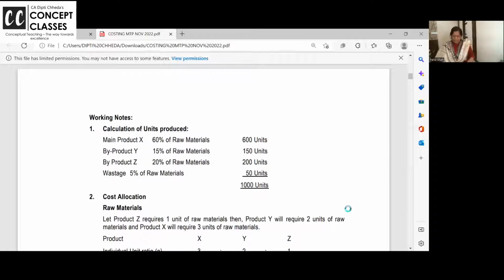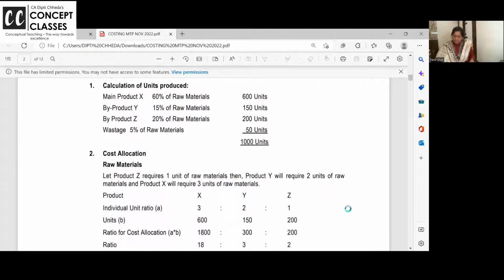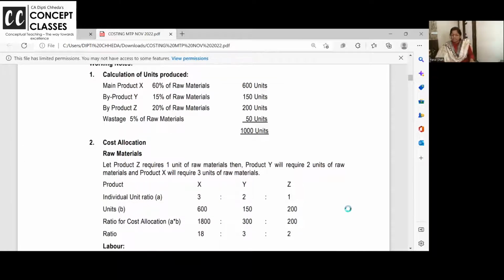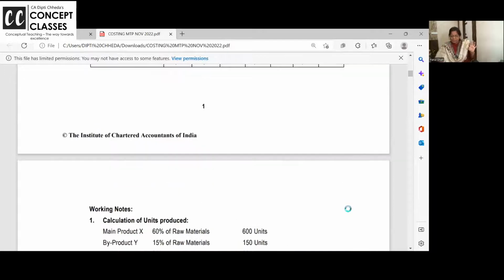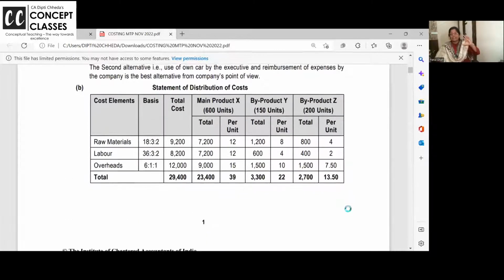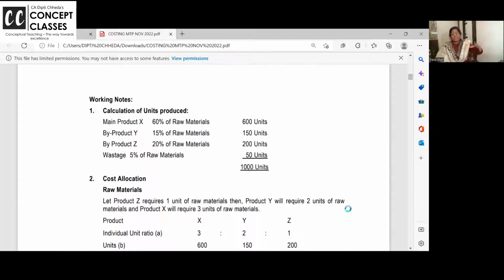Okay? Main product is 60%, byproduct is 15%, raw material is 1,000, and wastage and all is given. Now listen, you all know normal wastage is 50 units, but the cost is always absorbed by good units. So this is what they are calling a joint product and byproduct problem. But actually this logic is also taught to you in cost sheet. So once again, costing, you should know, C for costing, C for concept.